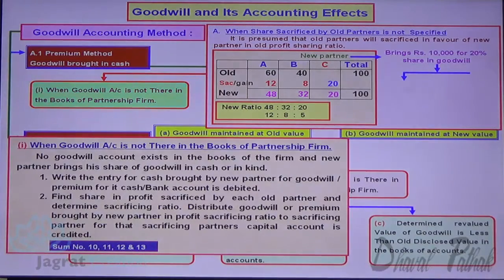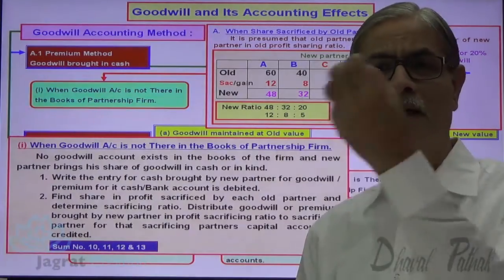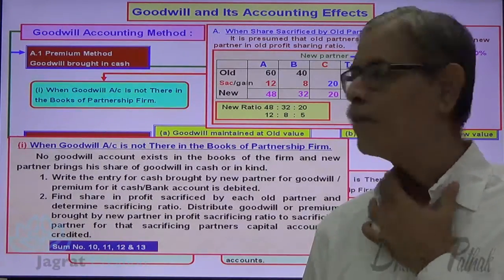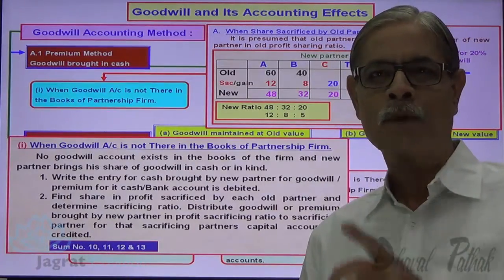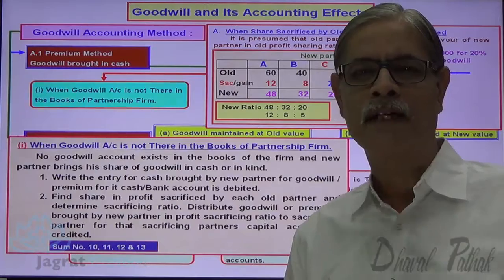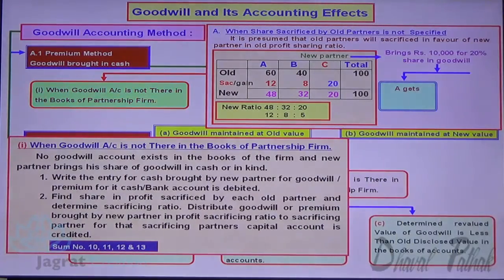Now see this 10,000. A has sacrificed 60% of 20. 20 is the share of new partner. A has contributed 60% of 20. B has contributed 40% of 20. So 60%, 40%, 3:2 is the sacrificing ratio. So A gets 10,000 into 60%, 6,000. B gets 10,000 into 40%, 4,000.